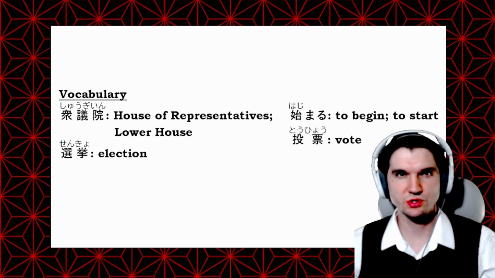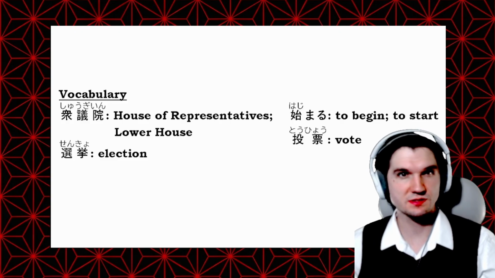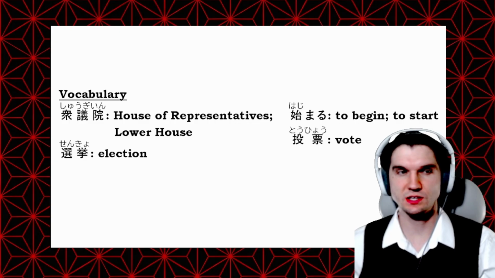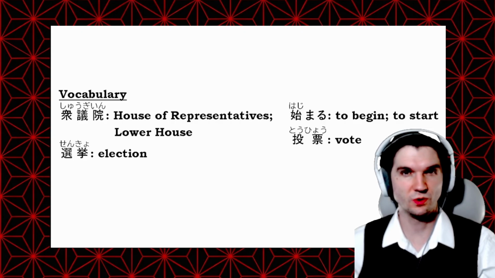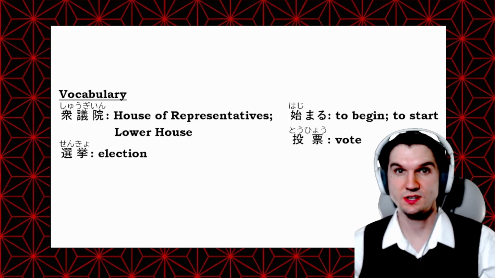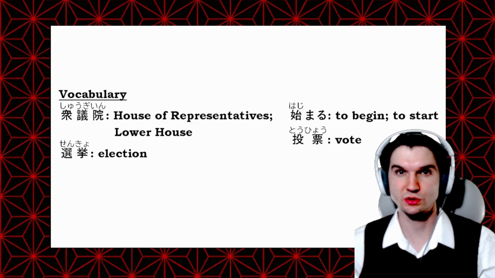So we have 衆議院, which is the House of Representatives, the lower house. So Japan has two houses. The 衆議院 is the lower house. We have 選挙, which is an election. 始まる, which is to begin or to start. And 投票, which is vote. This could also be 投票する, to cast your vote or to vote. 投票 or 投票する.